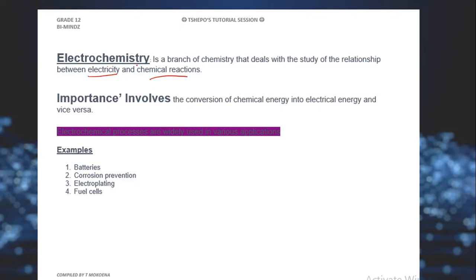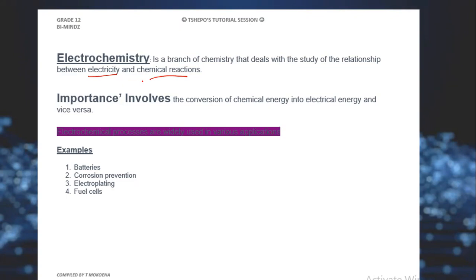When it gets to electrochemistry, this is what I want you to understand. Each and every time you hear the term electrochemistry, think of two things: electricity and chemical reactions. There are two types of cells that we are going to talk about under electrochemistry. They are called the galvanic cell or voltaic cell, and the electrolytic cell.